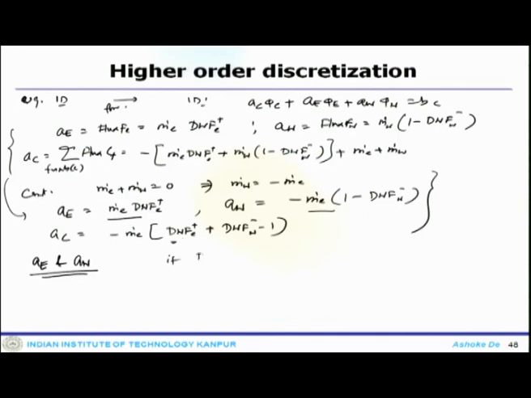If the DWF factor is greater than 0.5, the diagonal coefficient AC becomes negative. So, the diagonal coefficients will be negative in sign, which can be a problem to solve through the iterative process.